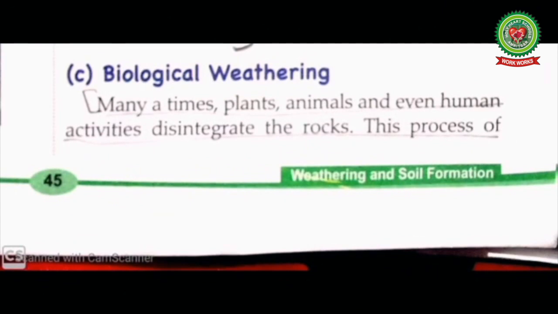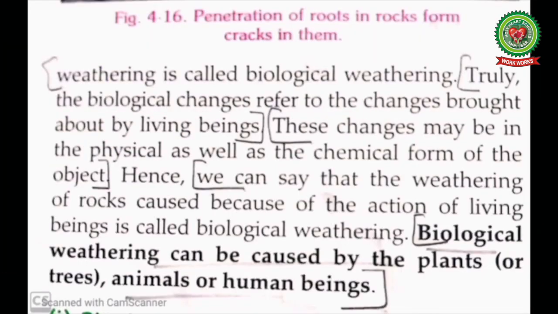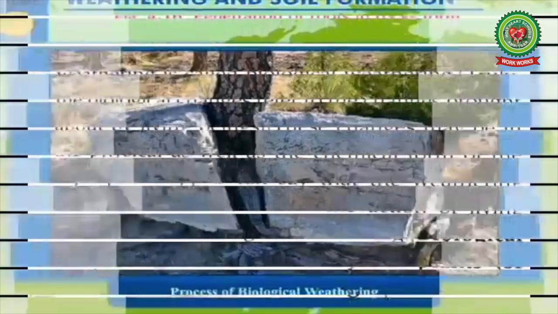Biological weathering. Many times plants, animals and even human activities disintegrate the rocks. This process of weathering is called biological weathering. Truly, biological changes refer to the changes brought about by living beings. These changes may be in the physical as well as chemical form of an object. Hence, we can say that the weathering of rocks caused by the action of living beings is called biological weathering. Biological weathering can be caused by plants or trees, animals or human beings.